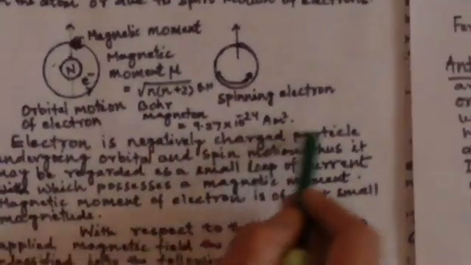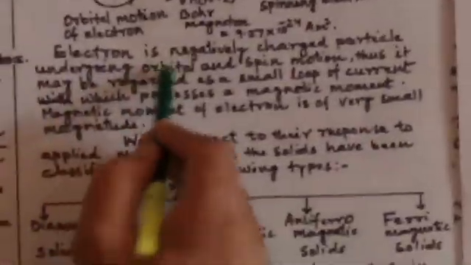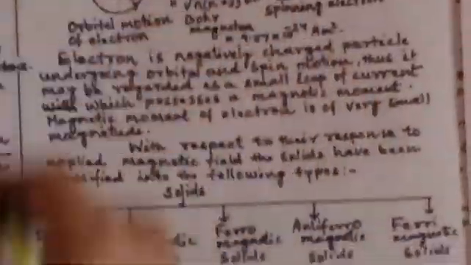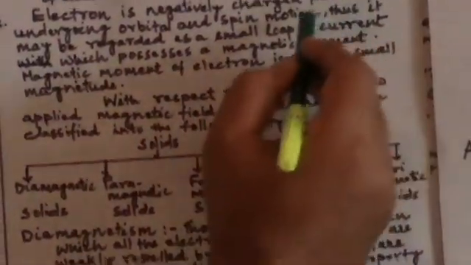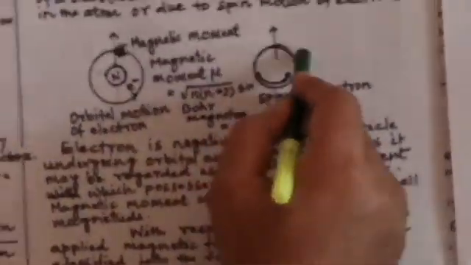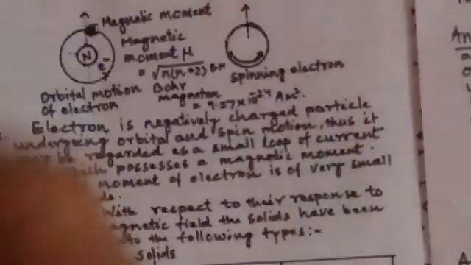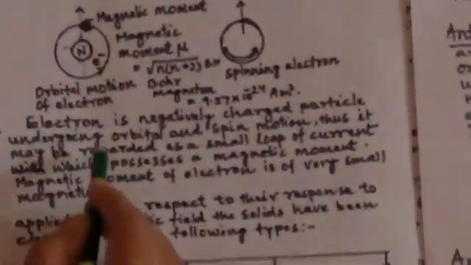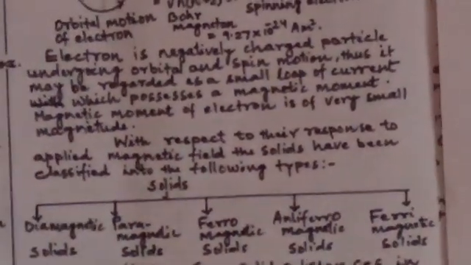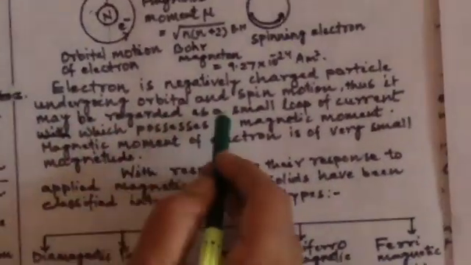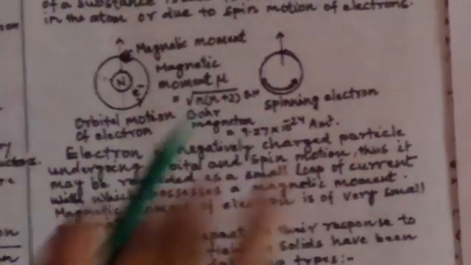Electron is a negatively charged particle undergoing orbital and spin motion. So what happens? When the negatively charged electron revolves around the nucleus, a small loop of current is formed, which possesses a magnetic moment perpendicular to its direction.